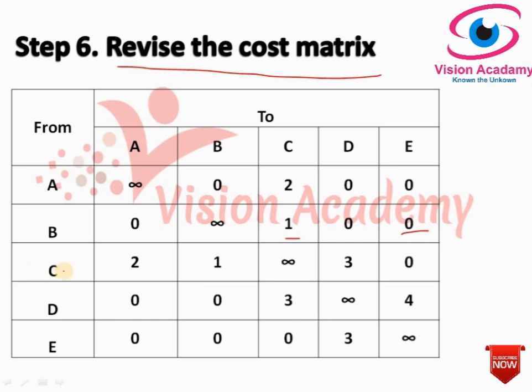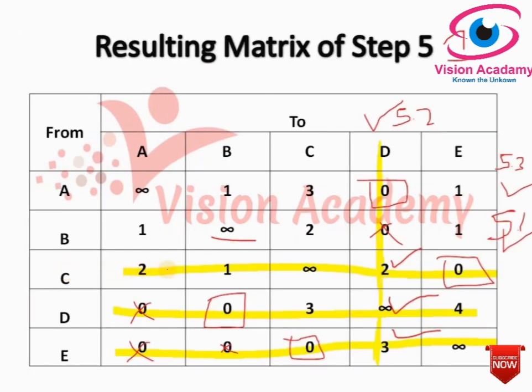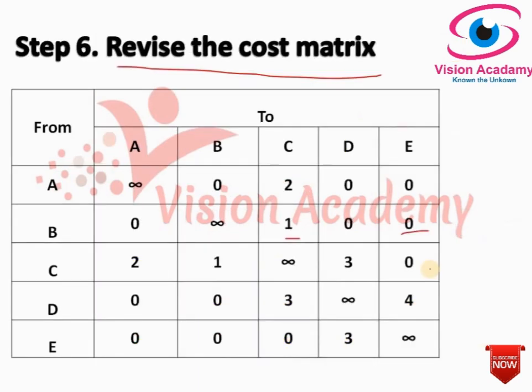Moving to third row, here 2, 1, infinity will remain same because it is covered by line. 2, 1, infinity and 0. This will remain same. And look at the intersection.